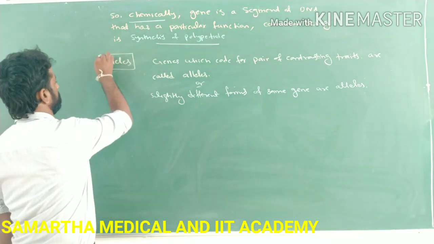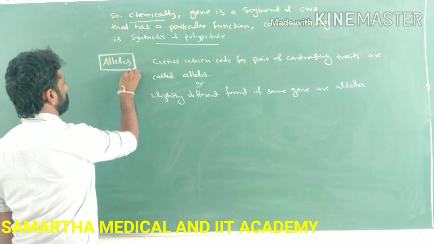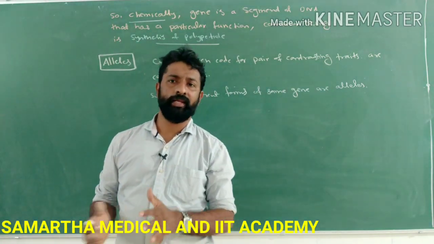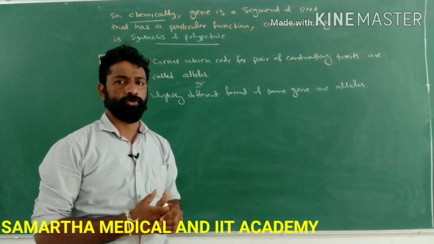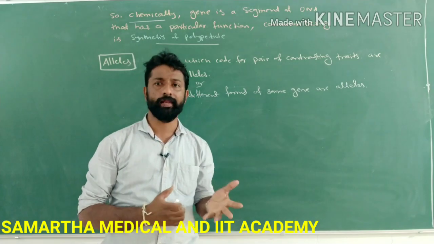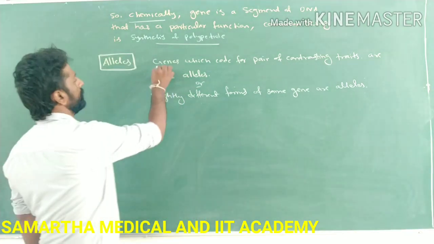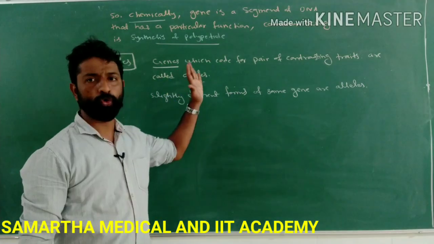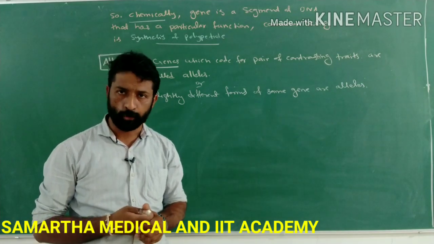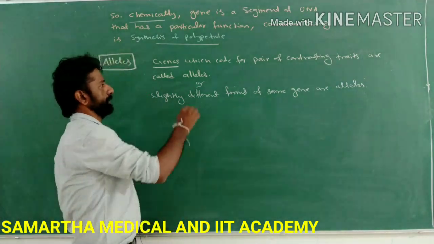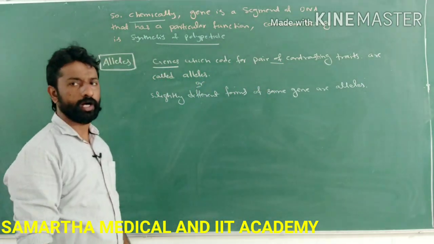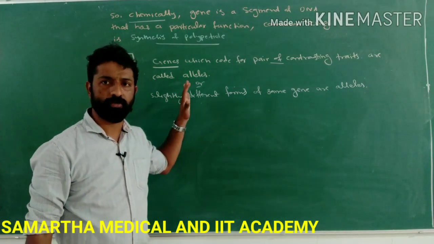The next term is alleles. What do you mean by allele? What is the difference between an allele and a gene? We have learned what a gene is and what it codes for. Next is allele. Genes which code for a pair of contrasting traits are called alleles. This is the definition of allele.